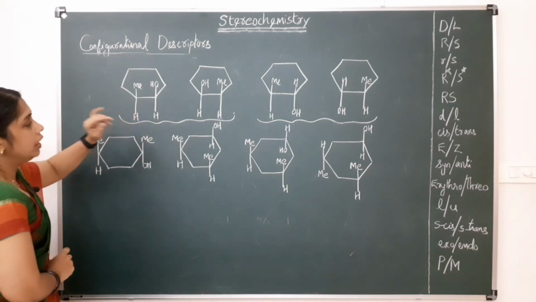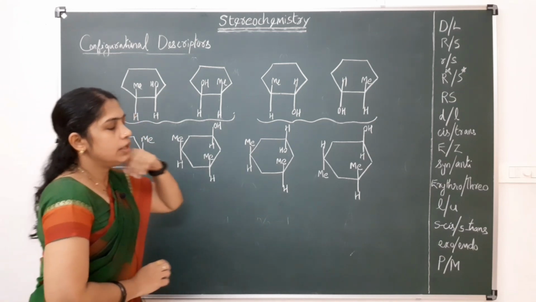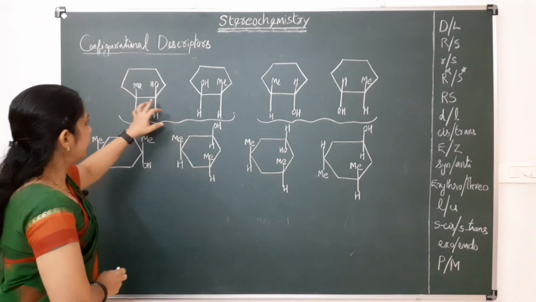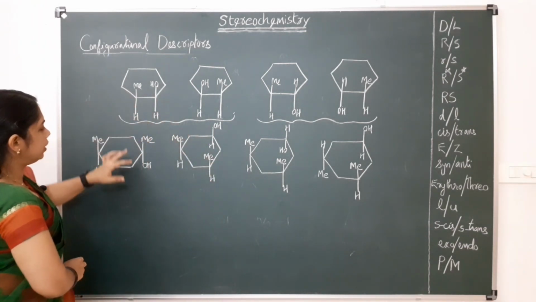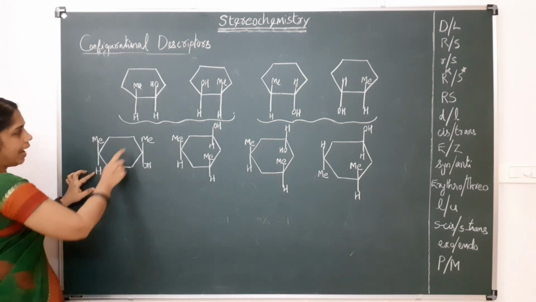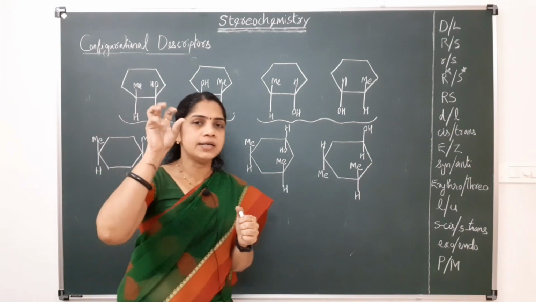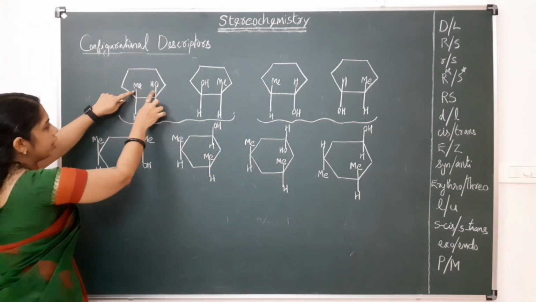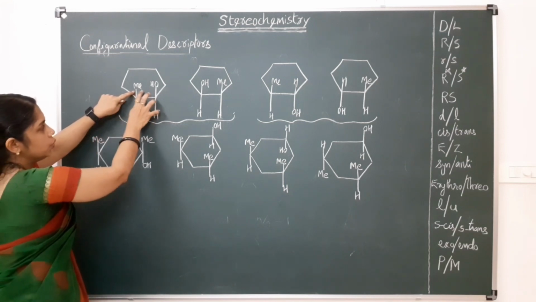But here the difficulty arises when the number of substituents increases. Here both are hydrogen. But look at this example, here only one hydrogen. Generally we are not considering the hydrogen as a substituent. So here actually methyl and OH, there are only two substituents.